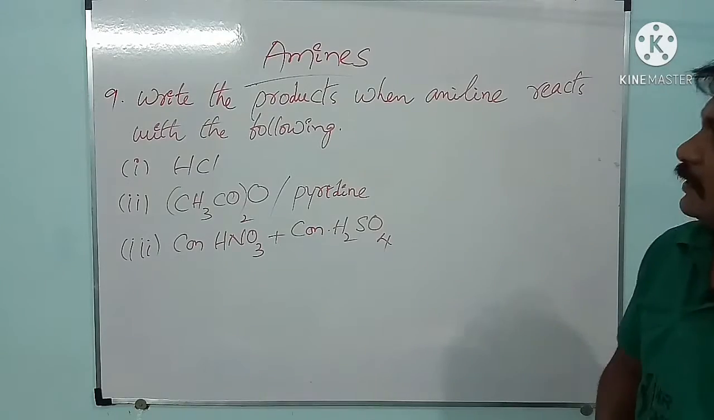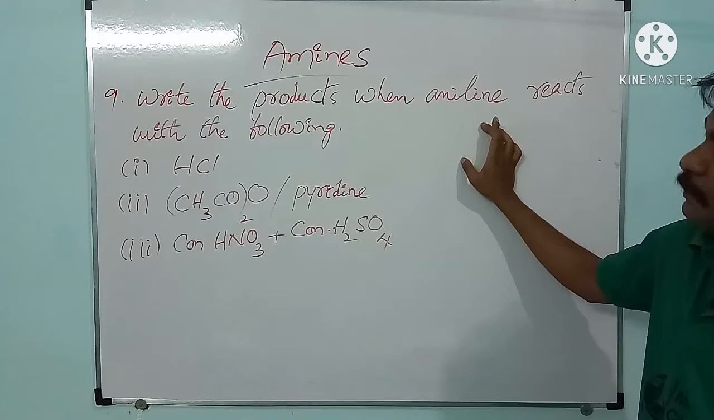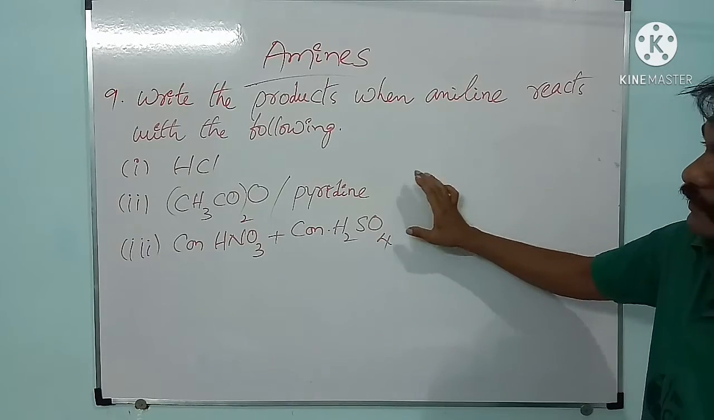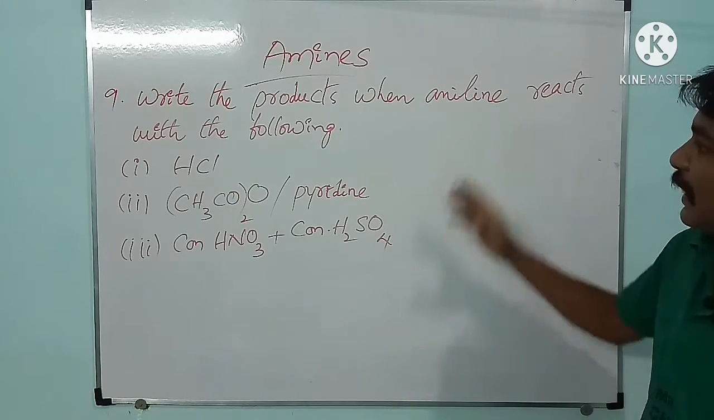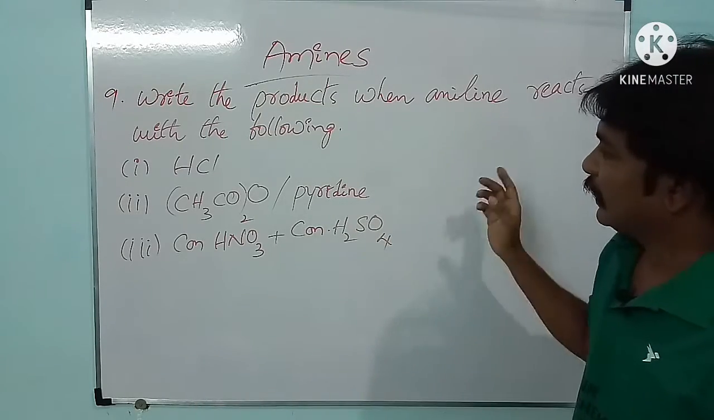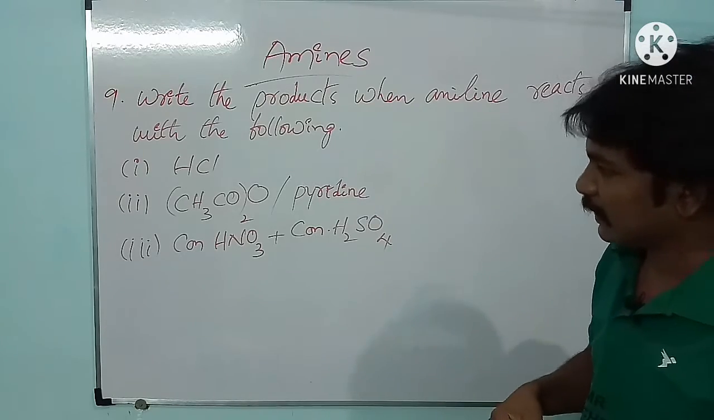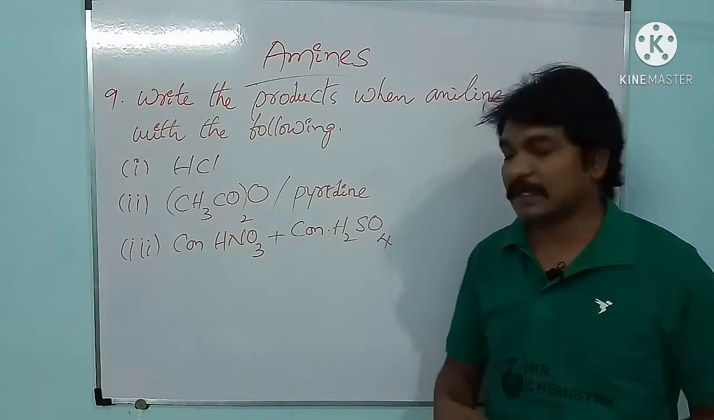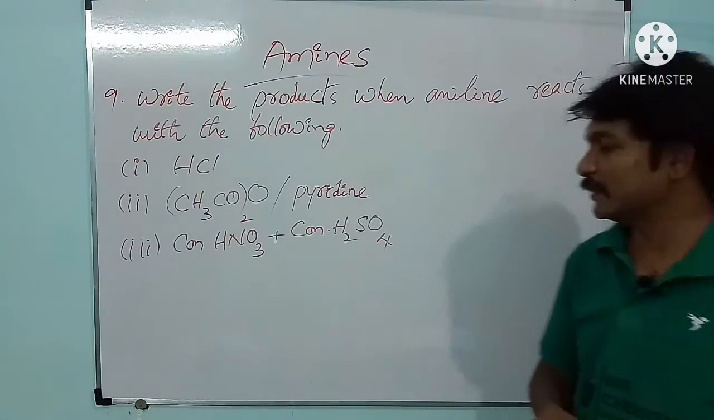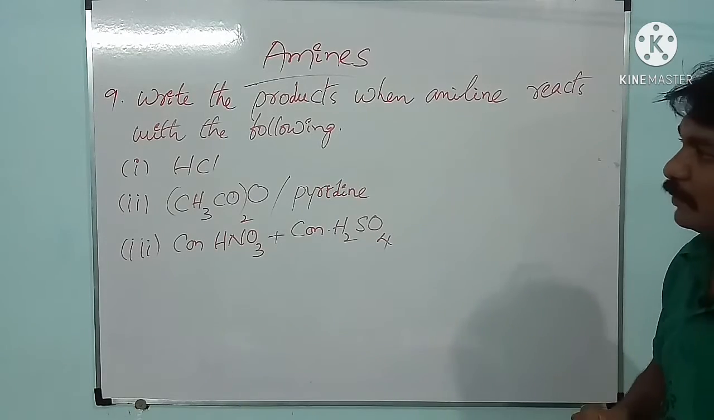Ninth one is write the products when aniline reacts with the following. See here they given three different reactants. When aniline reacts with hydrochloric acid, what is the product? And when aniline reacts with acetic anhydride in presence of pyridine, what is the product? And when aniline reacts with concentrated nitric acid and concentrated sulfuric acid, what are the products formed in these three different reactions? Let us check one by one.